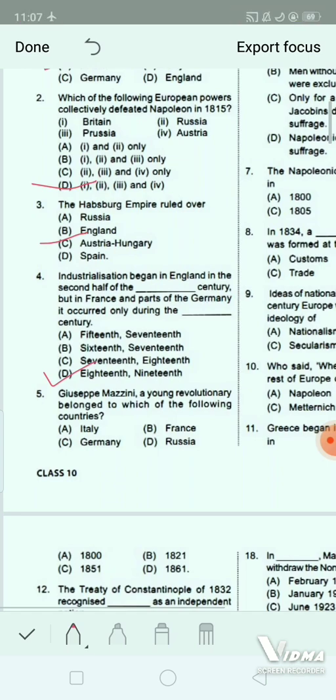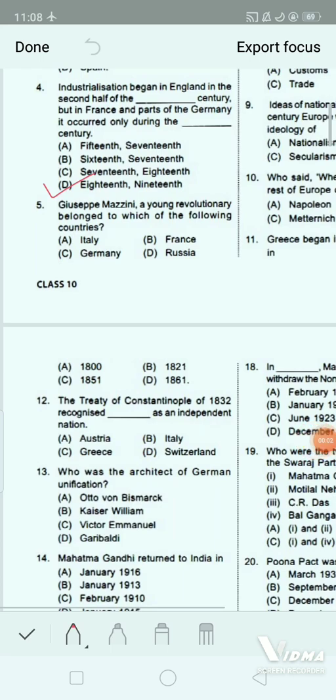Next question. Giuseppe Mazzini, a young revolutionary, belonged to which of the following countries? Option A, Italy. Option B, France. Option C, Germany. And option D, Russia. Correct answer will be option A, Italy. Giuseppe Mazzini was an Italian revolutionary. He was the spearhead of the Italian revolutionary movement. So, correct answer will be Italy. Now, coming to next question.